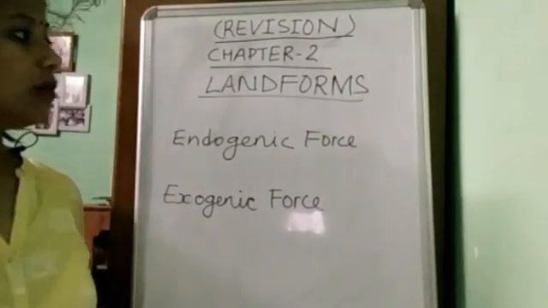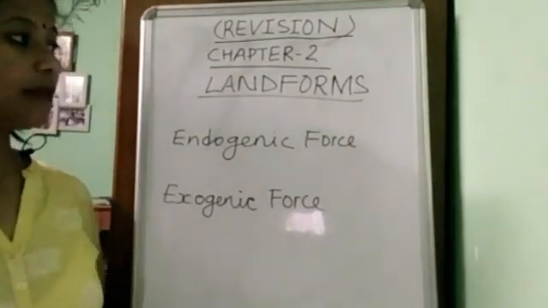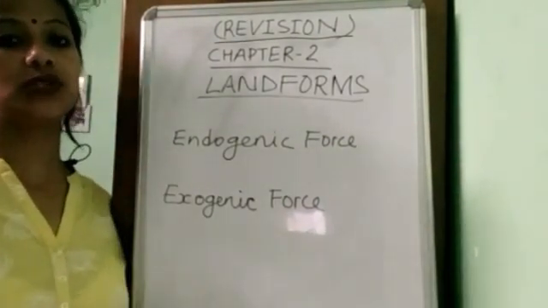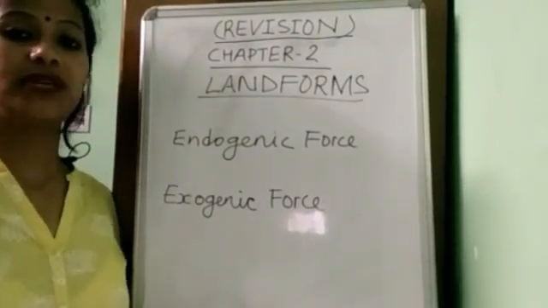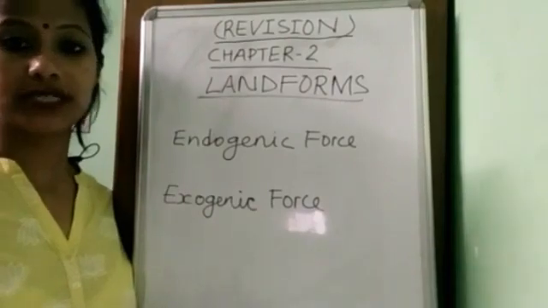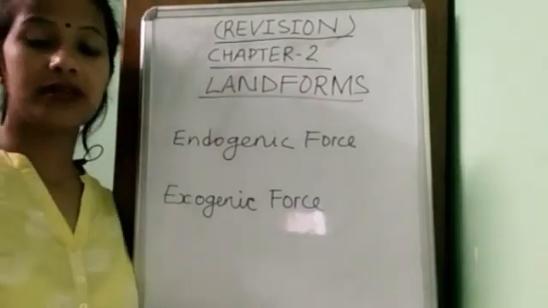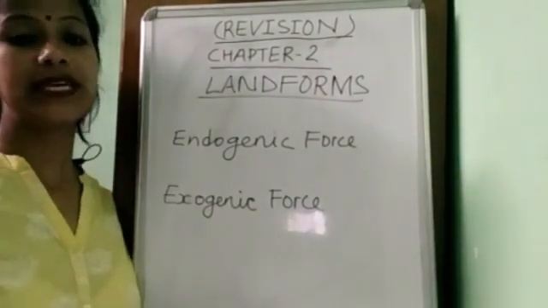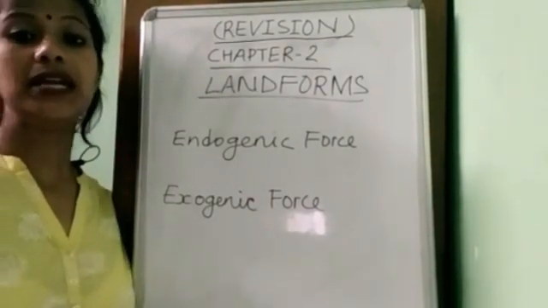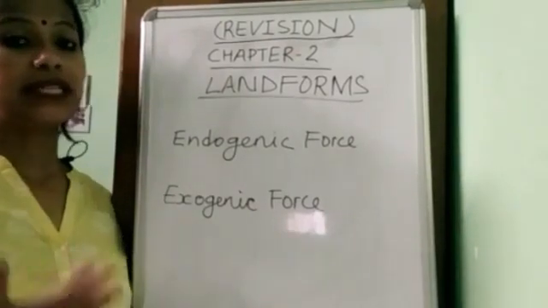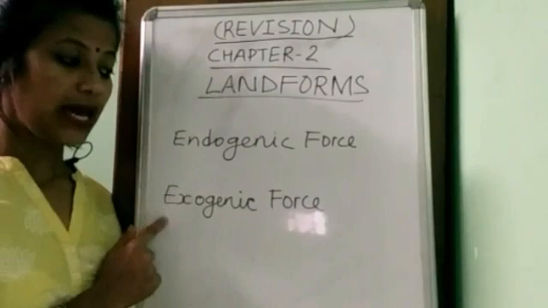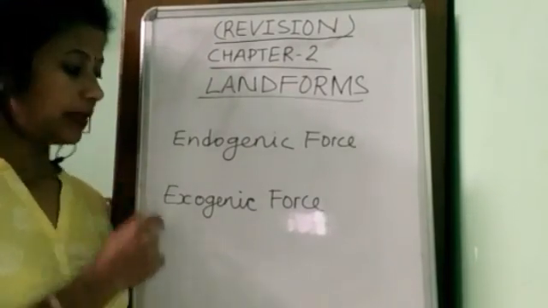Okay. Now, landforms. Landforms are the physical features of landscape. You can see there are plateaus, plains, mountains, rivers, all these things. They are the features of the earth. And how are they formed? They are formed because of endogenic and exogenic forces.